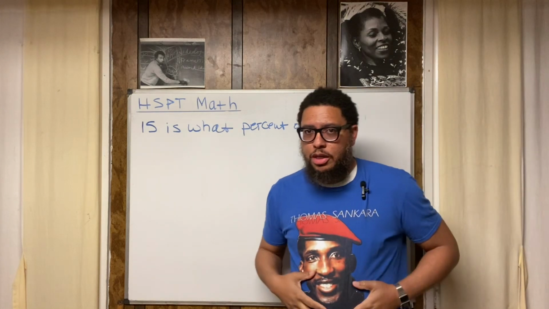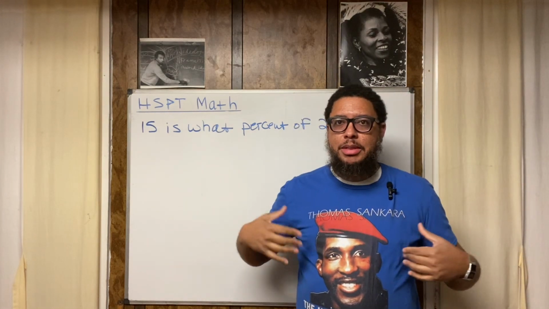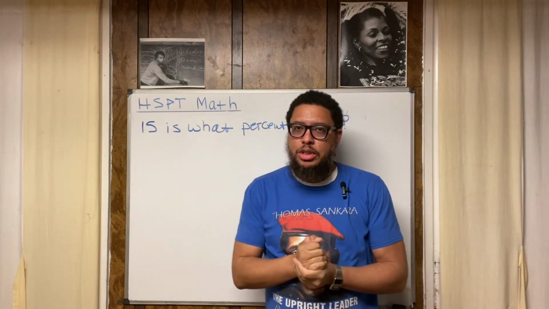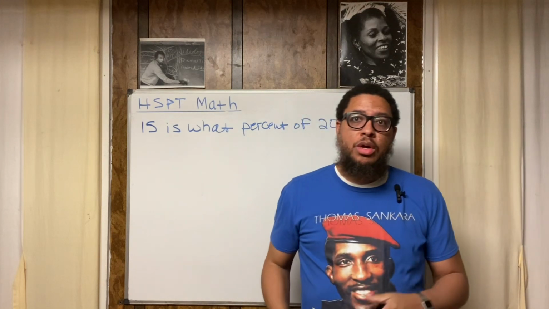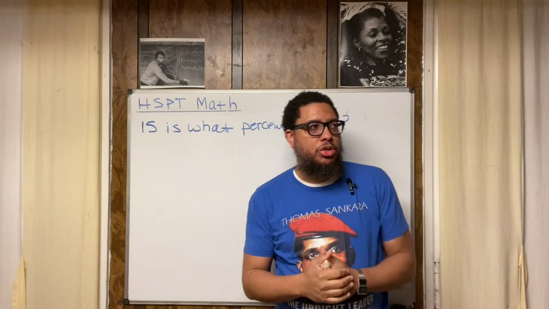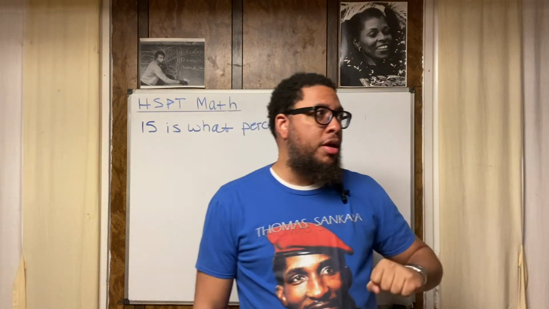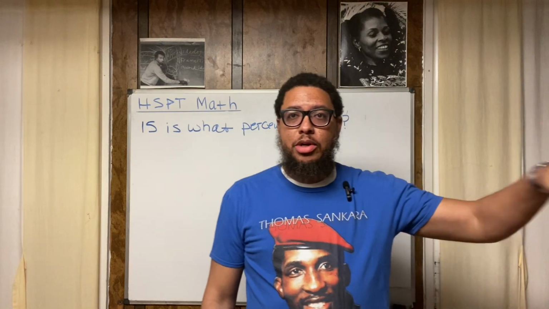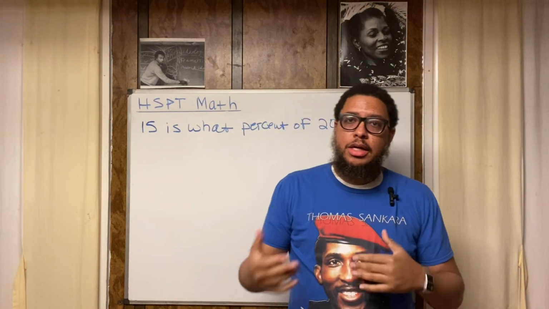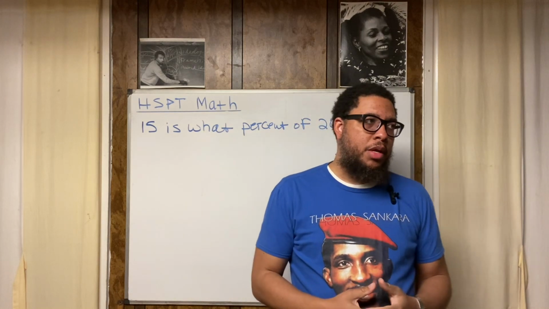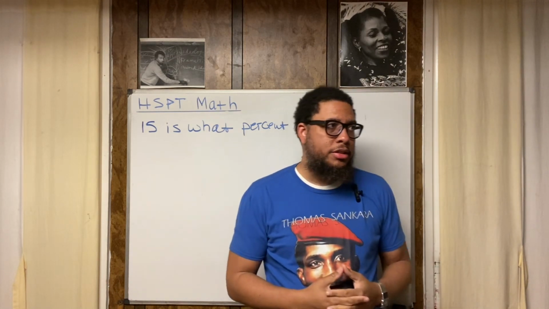All right. And I also want to give a shout out to the ancestor, Thomas Sankara. Thomas Sankara was the leader of the Burkinabe Revolution out in Burkina Faso, which is in West Africa, just north of Ghana. It used to be called, once upon a time, the Upper Volta region, by one of its colonizers.